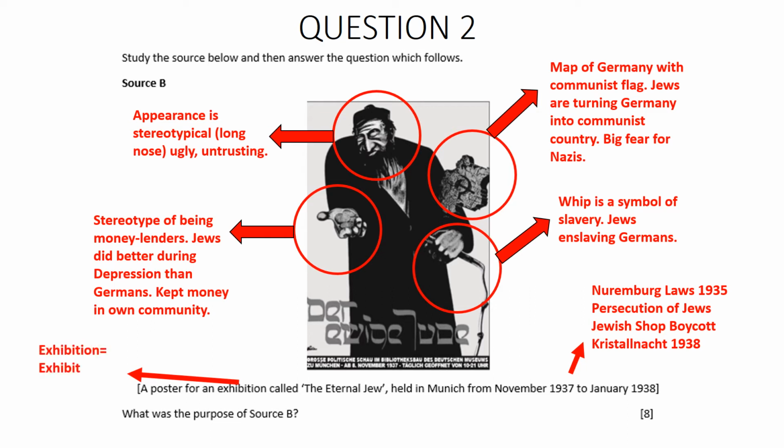Looking at the exhibition, we need to know what that is, and an exhibition is an exhibit. So we could imagine that this poster has the purpose of potentially promoting that exhibition or getting Germans to attend and adopt these views against Jews.